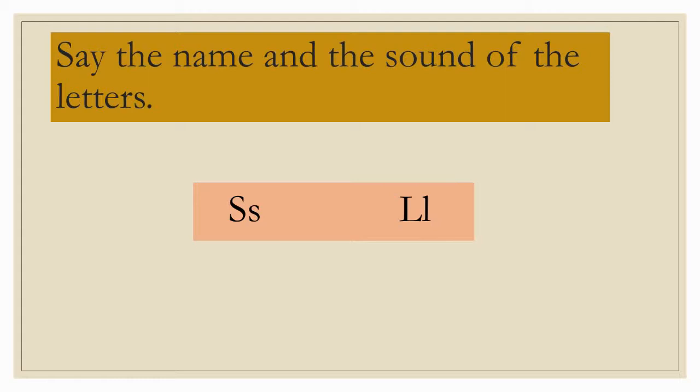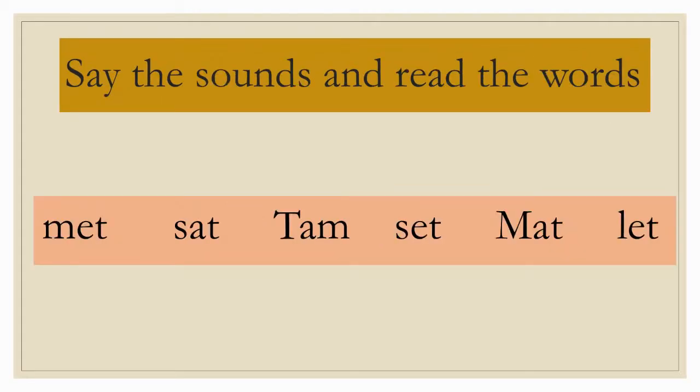The second letter is letter L. And the letter sound is L, L, L. L, L, lion. L, L, lemon. L, L, light. Also let's revise all the words once again. So say the sounds and read the words.